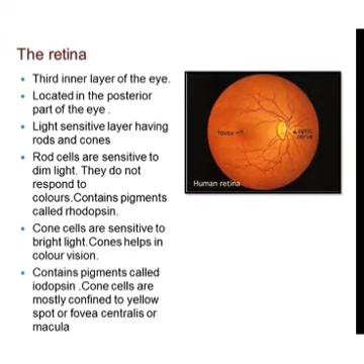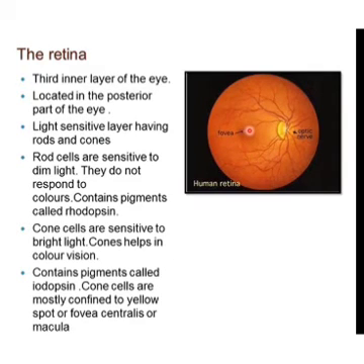Now in this slide we will discuss the third inner layer of the eye, the retina. The first layer was the sclerotic layer or sclera. The second layer was the choroid layer, and now comes the third layer, the retina. It is located at the posterior part of the eye, and it is the light sensitive layer.